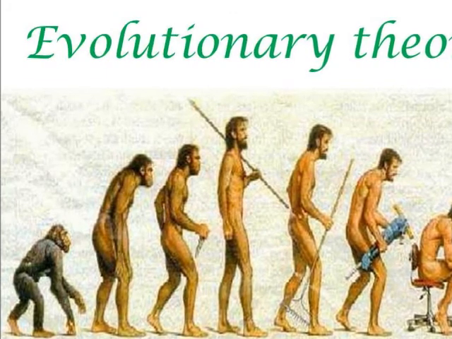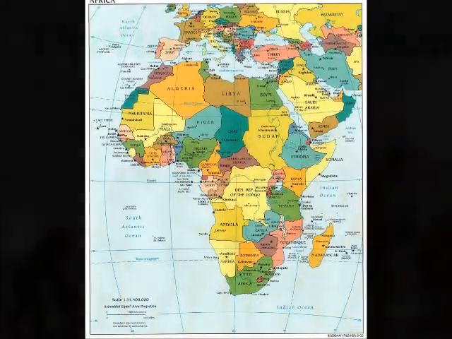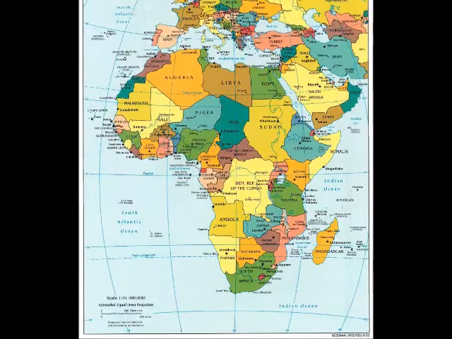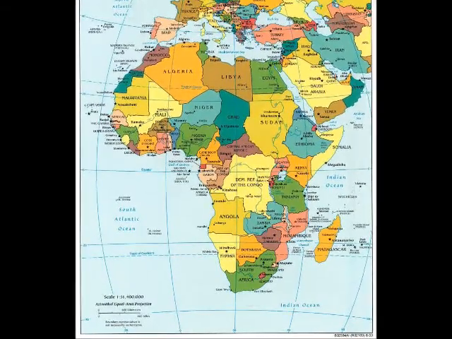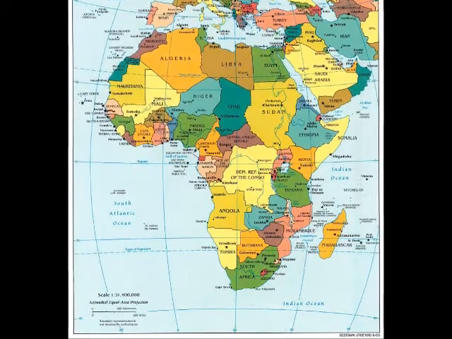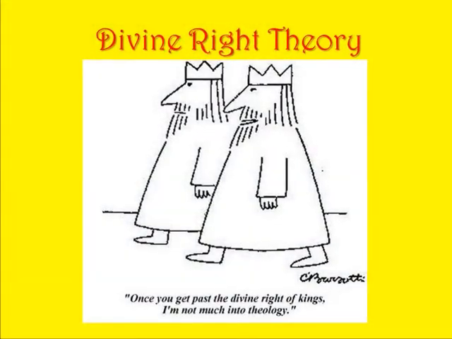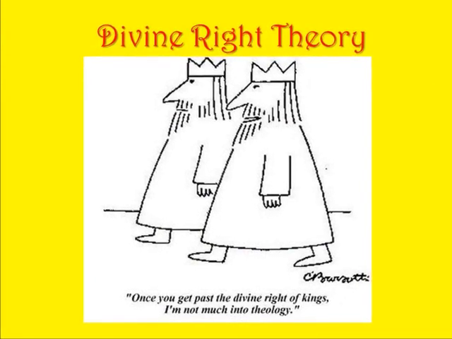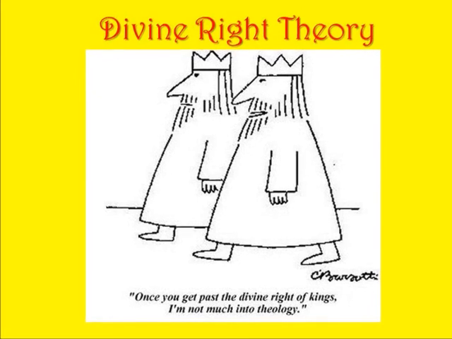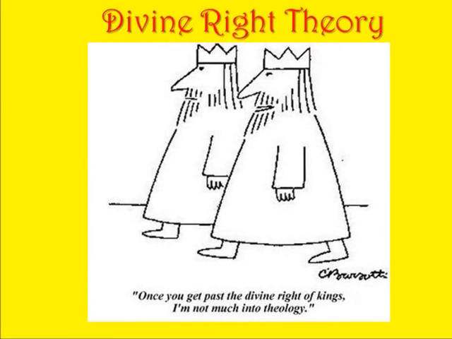A great example of countries that follow the evolutionary theory would be the African nations, where they just built out of the family complex and then had rulers that were kings or queens. So that's a great example. Another theory is the divine right theory. And the divine right theory basically just says that some form of religion, God, goddess, whatever, gave the person the right to rule, gave the government the right to rule.